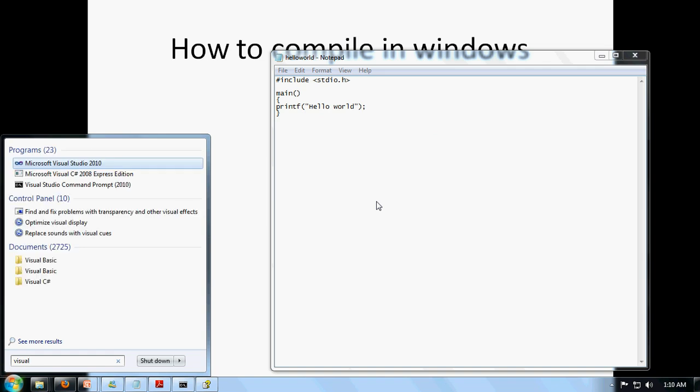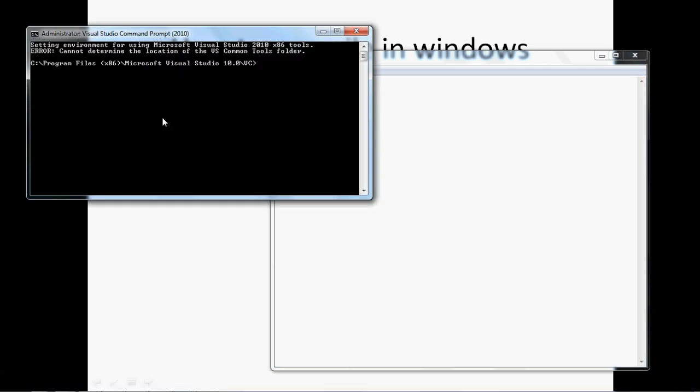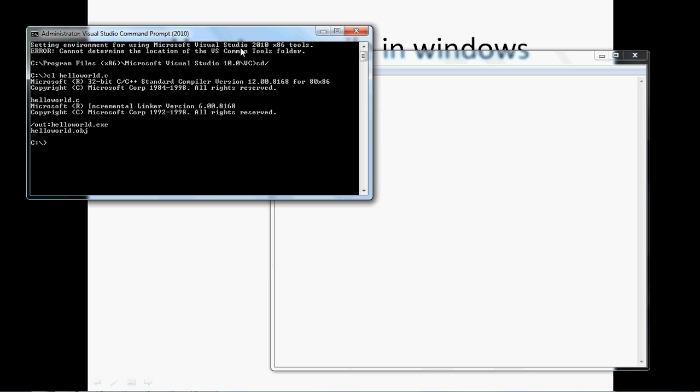I'll call the C compiler: cl hello world.c. Now I'll type hello world. Now you can see the output, hello world, here.